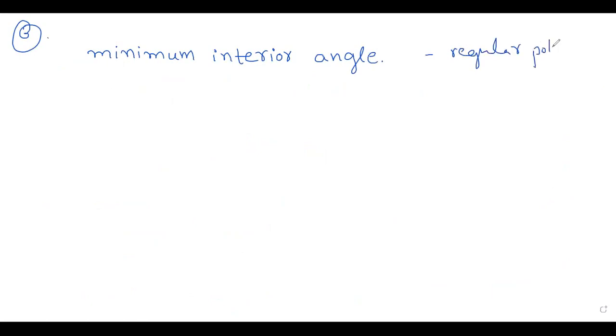Sixth one. What is the minimum interior angle possible for a regular polygon? So what is the question, children?